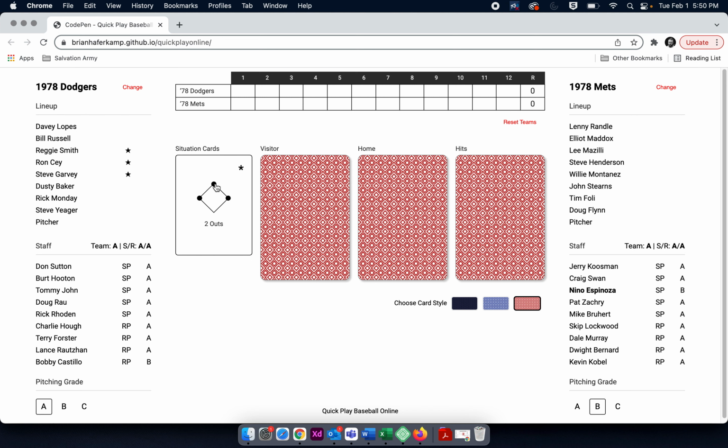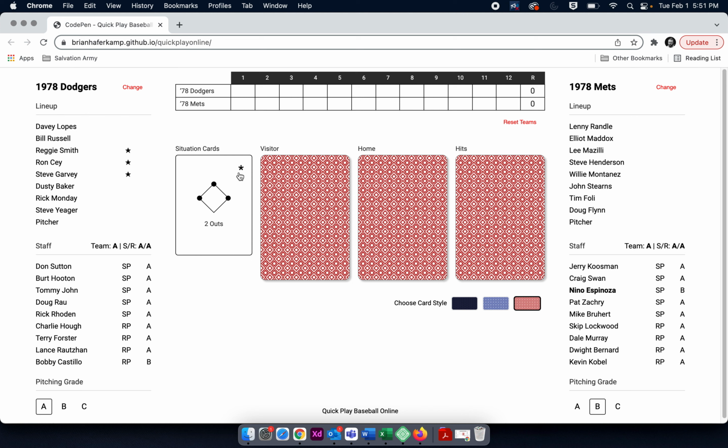So the way that you typically play is you click first into the situation card, and the situation cards look exactly like the situation cards that you would download for the tabletop game. So you're essentially at the top of the first inning and the Dodgers are ahead. You're looking at this as your situation. This game plays 1 half inning at a time, and there's 1 action per half inning. So here's our situation. It's bases loaded and 2 outs. And I'll show you in just a moment how moving down the aisle works. But this is a really good example.